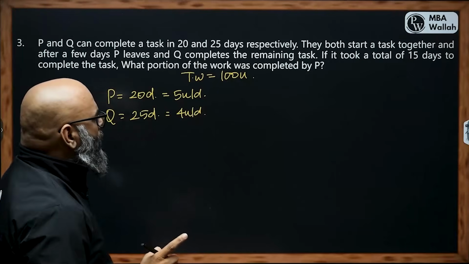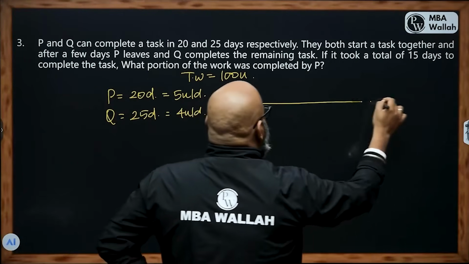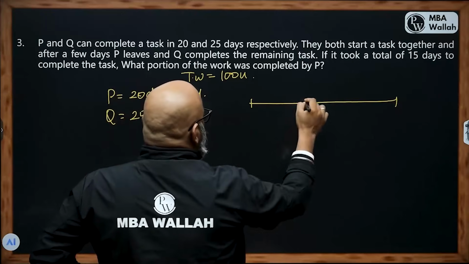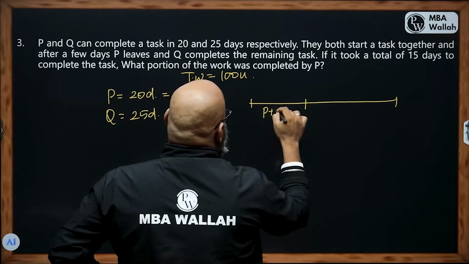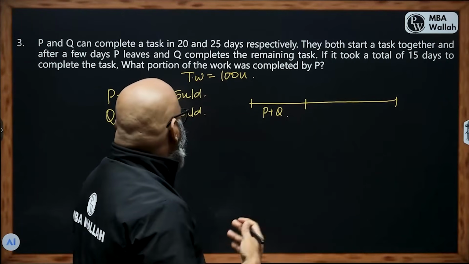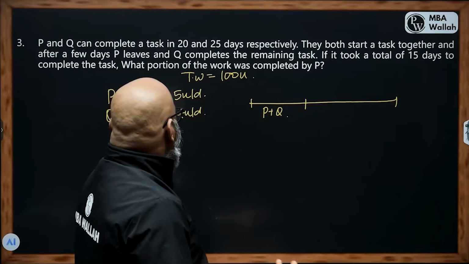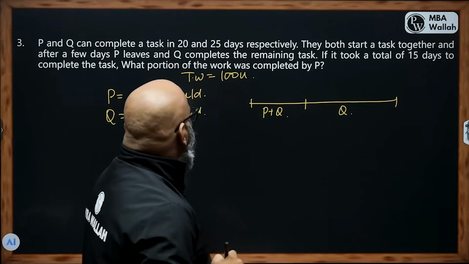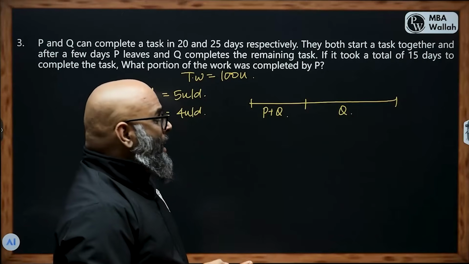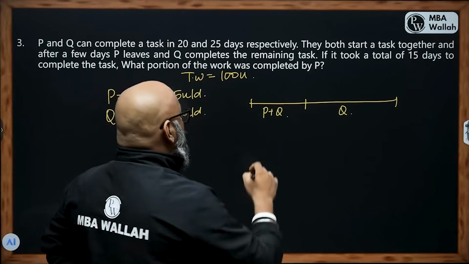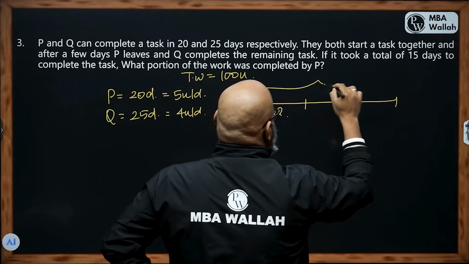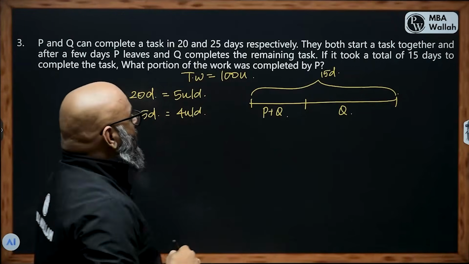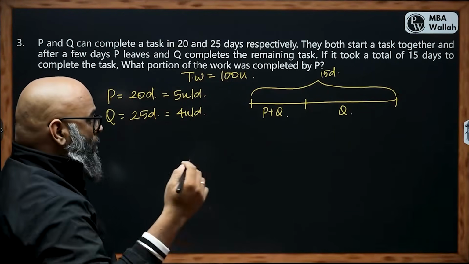By condition, they both start the work together. So for some period of days, it has been P plus Q. But after a few days, P leaves, which means it is only Q, and Q completes the remaining work. It has taken a total of 15 days. So the entire period is 15 days. What portion of the work was completed by P?